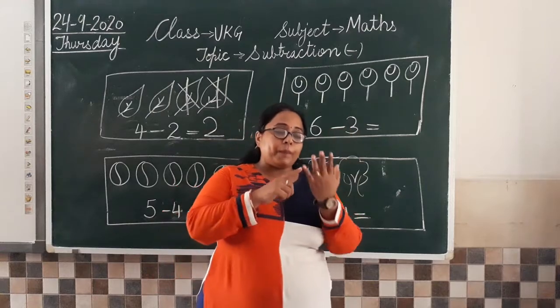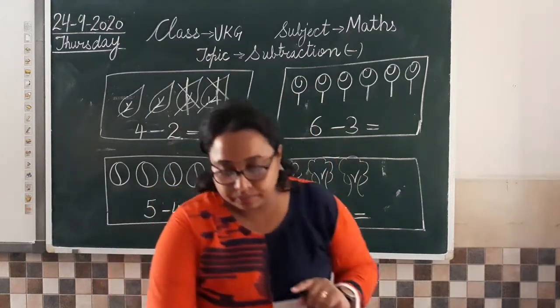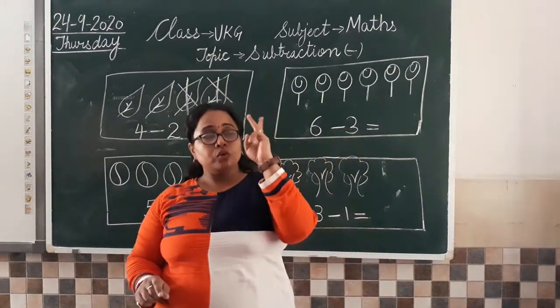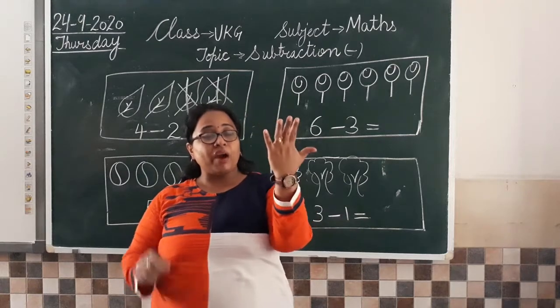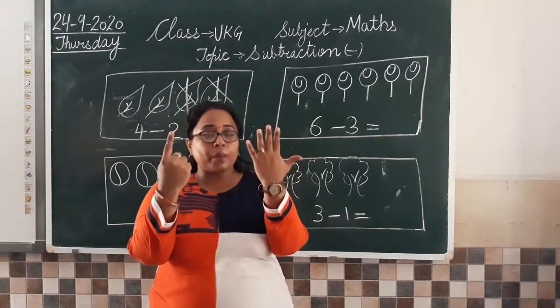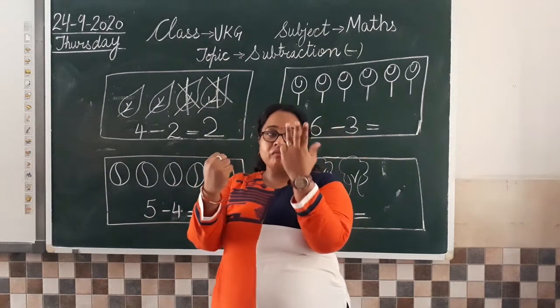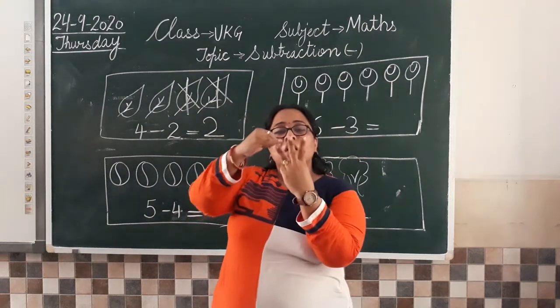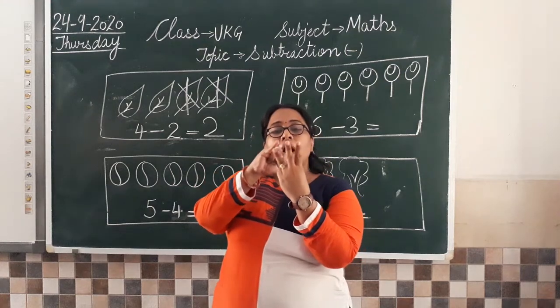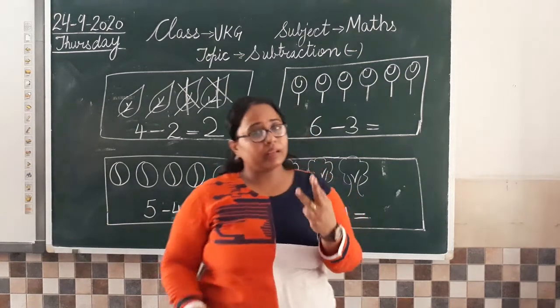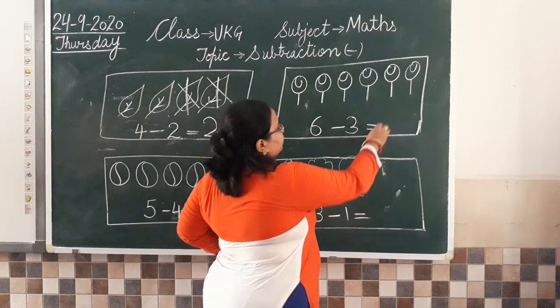3. 1 आप see. Now first we count 6. 1, 2, 3, 4, 5, 6. 6 lollipops. 1 आपने खाई, 1 friend ने खाई, 1 दीदी ने खाई. So now how many are left? 1, 2, 3. Clear? So we'll write 3 here.